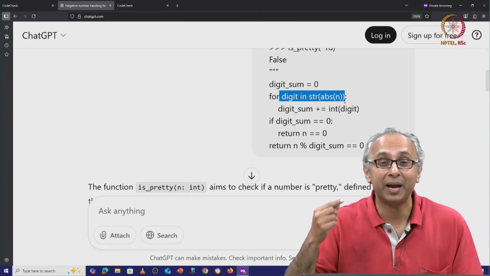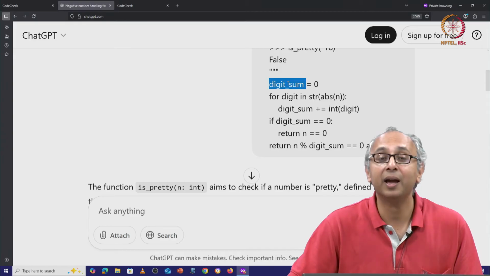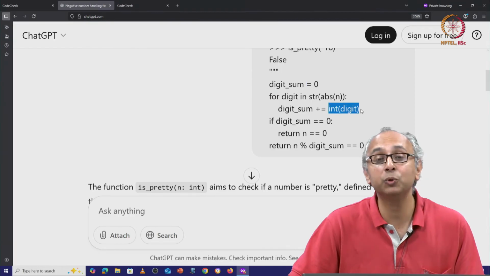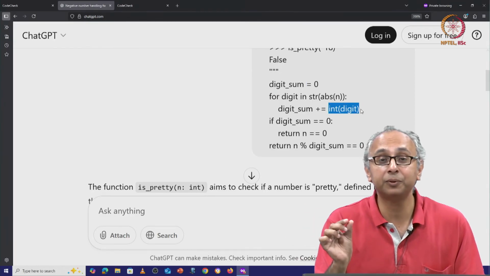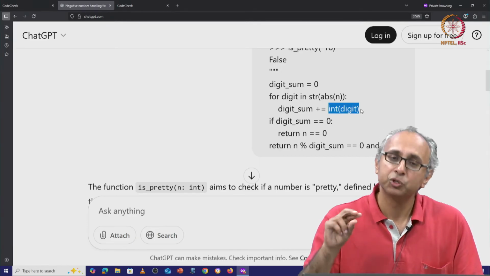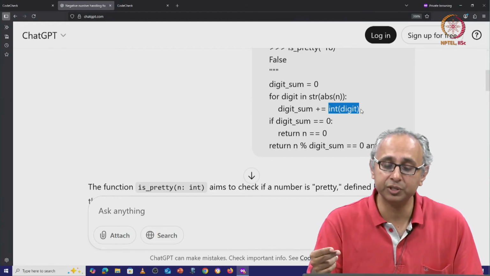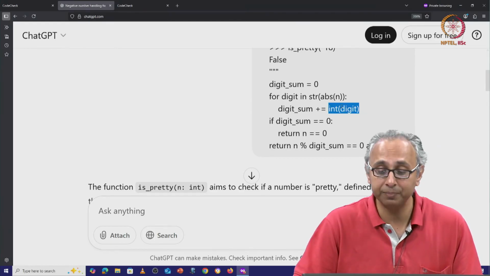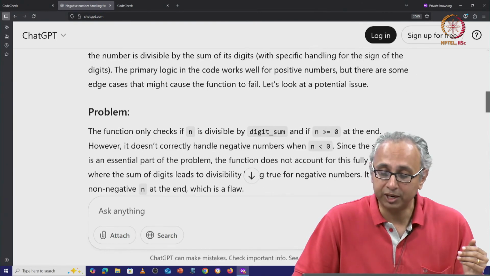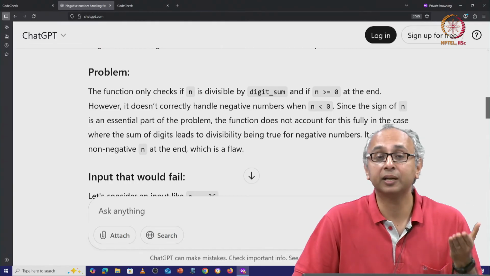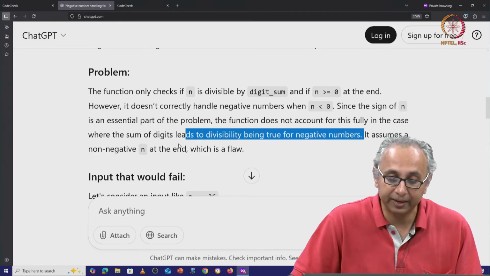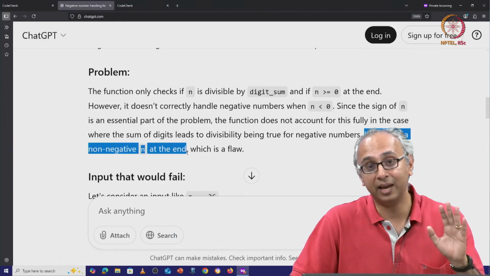Do you see pattern 2 here? We are accumulating an answer in digit sum. We're taking that digit, converting it back into an int. Remember, of course, if we're iterating through the elements of a string, those elements are individual letters. So those have to be converted back into integers, and then we can add them into digit sum. This is our accumulator variable. Now, what ChatGPT is saying is that this does not account for the sign of that leading digit. And it says it assumes that n is non-negative in the end, and that is the flaw.